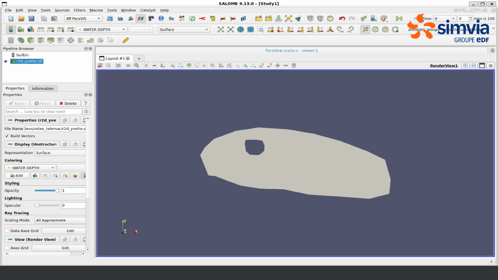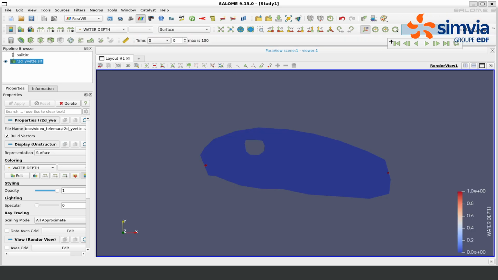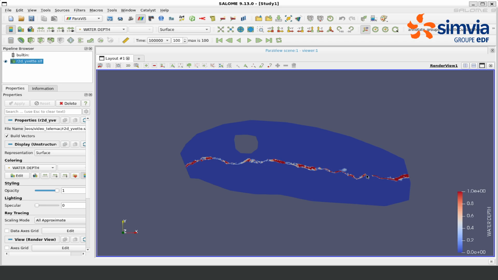Let's look again at the water depths first. There are 100 time steps that can be displayed because we raised the duration of the simulation, but we did not change the period for graphic output. Let's now play the animation. So we see that the right boundary stops here because we simply imposed a constant water level, so even though the water propagates fast, at some point it does not move anymore. We see that at the end of this simulation, we still did not completely finish initializing the river, as this part is still completely dry.